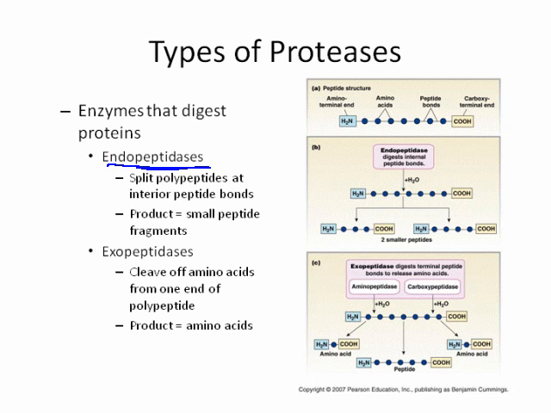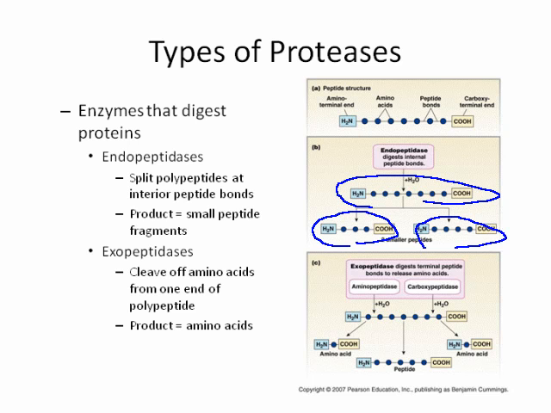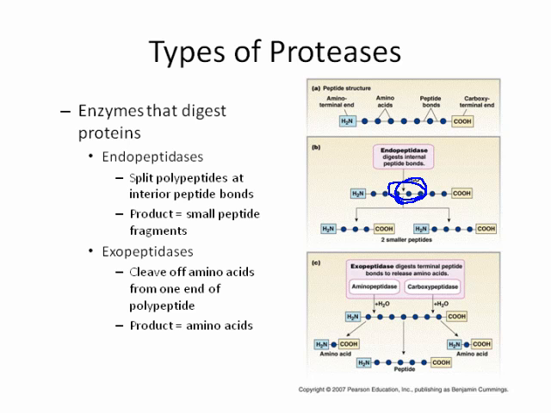Endopeptidases break the chain down between the head and the tail. They work toward the center portion of the polypeptide chain or the protein chain and break this long chain down into shorter chains. But they're working at the center point or near the center of the amino acid chain. Hence, they're called endopeptidases because they're working within the molecule. Exopeptidases target the head or tail end. And that's why they're called exos, because they're working on the outside end of the polypeptide chain.